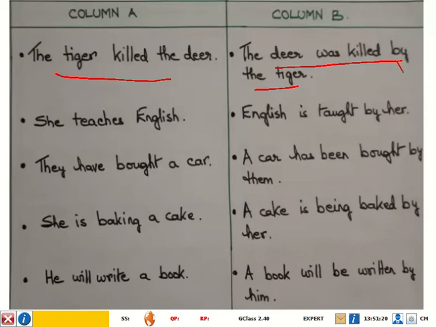So what do we see here in both the sentences, the corresponding sentences of column A and column B? We see that the time of action is the same, both are in past time, and we see that the action is also the same, the meanings are the same. But is there a difference in these two sentences? Yes, definitely there is. What is the difference?